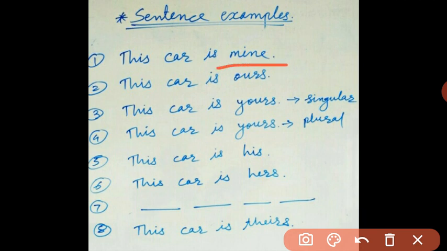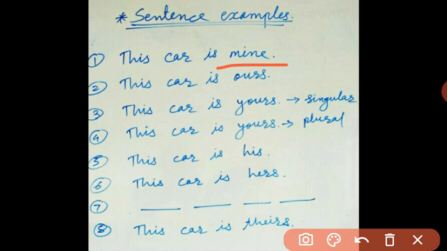The word mine, right? So the word mine is a possessive pronoun over here. Instead of putting the name of any person, the word mine is used over here. That is, the word mine replaces the name, any name, and because of that the word mine is the pronoun over here, and as it is telling about possession, it is called a possessive pronoun. I hope you are clear with this concept.